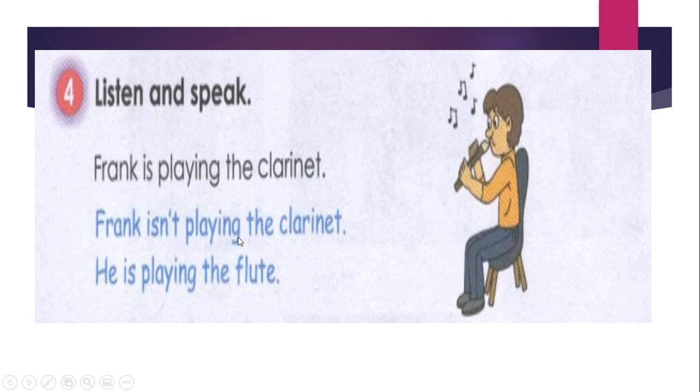We say Frank isn't playing, so we put it in the negative form. Notice is, we change it with isn't. This is affirmative and this is negative. Then when you correct it, use it in affirmative but with the correct activity. So he is playing the flute. So Frank isn't playing the clarinet, he is playing the flute. We're going to have some sentences similar to this one, and you need to correct them. They are wrong.